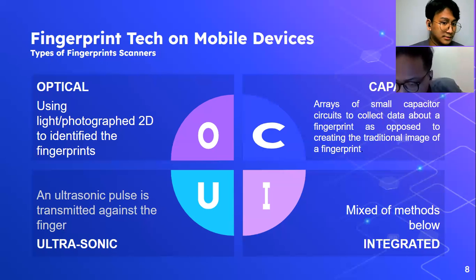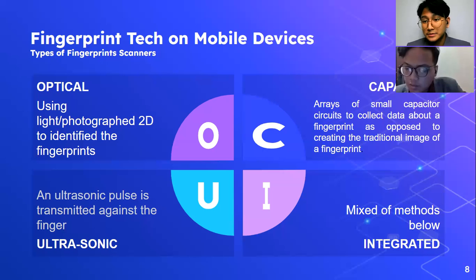Ultrasonic scanners use an ultrasonic pulse that is transmitted against the finger placed on the scanner. While some of the pulses are absorbed, some are bounced back to the sensor as per the reach, force, and other details unique to each fingerprint. And the last type is mixed or integrated between other types.